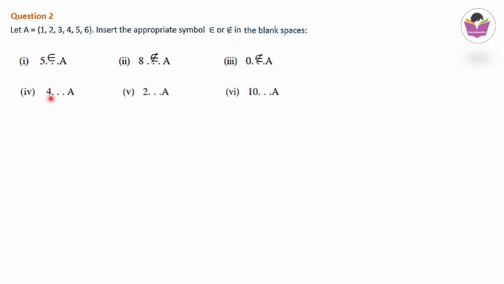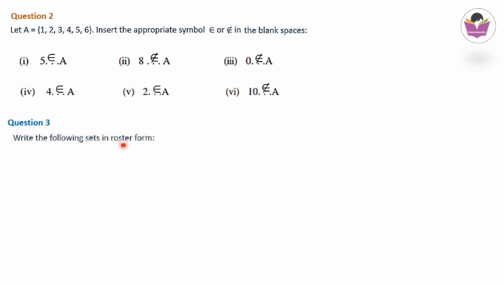Next question: 4 _ A, 2 _ A and 10 _ A. So here 4, when you check, it is here, it is an element, so we will write element of. Next is 2. 2 is an element of this set, so we will write element of. And next is 10. 10 surely does not belong to this set, so we will write not belongs to A.